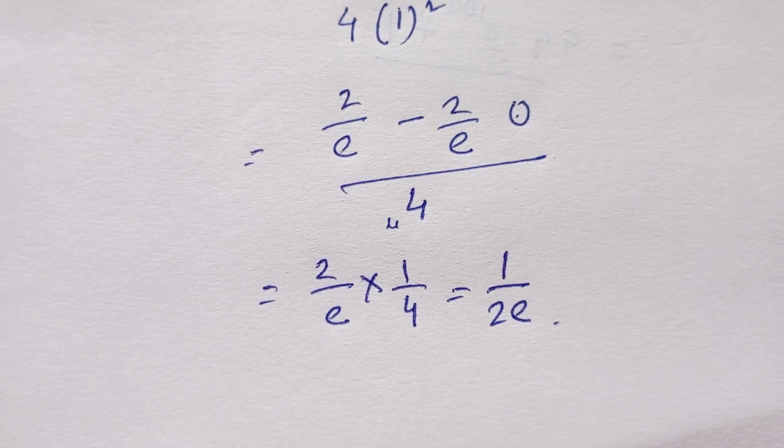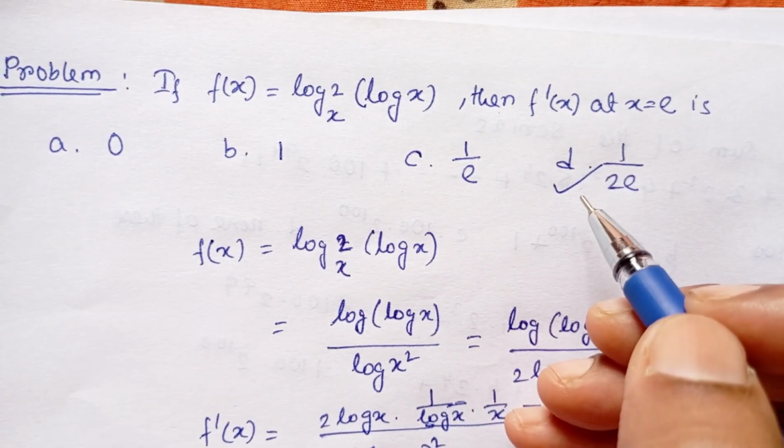So for this problem, option D is correct.